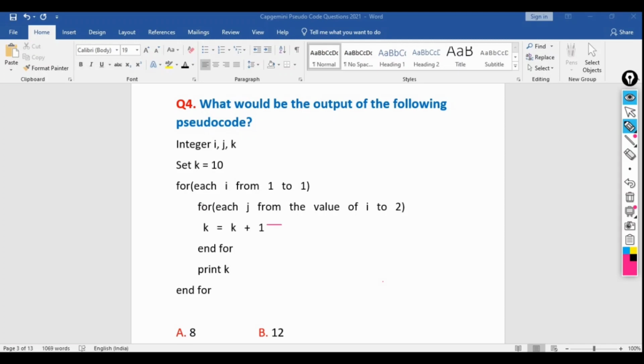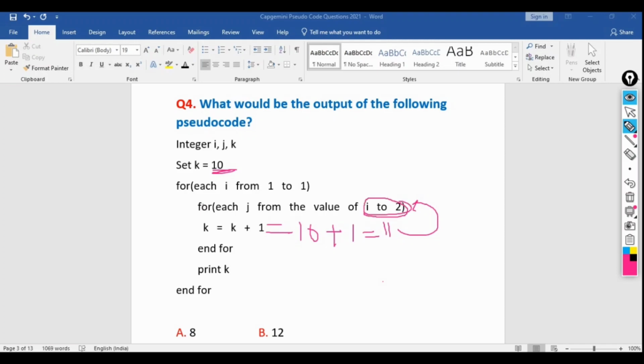So here k plus 1. What is the value of k here? At the very beginning k value was 10. Plus 1, so 10 plus 1 equal to 11, we are assigning. Then again we are going back, because 2 times the iteration will be happening, for i equal to 1 and i equal to 2. Because starting from 1 to 2 we are doing the iteration.